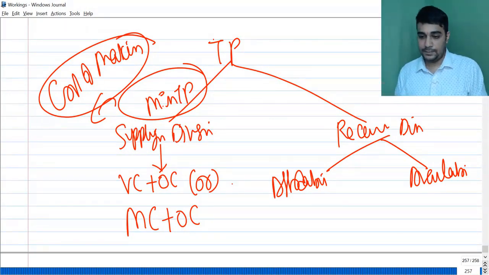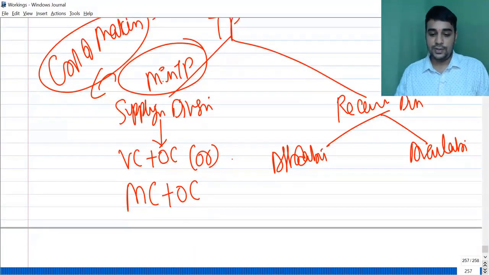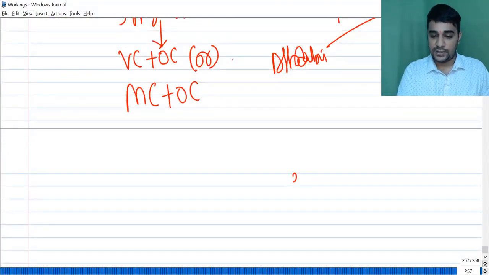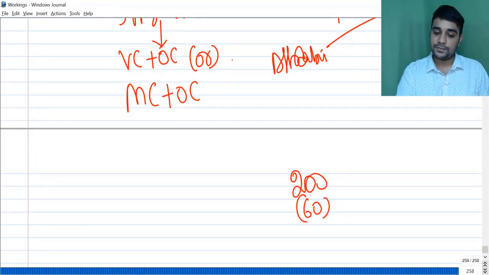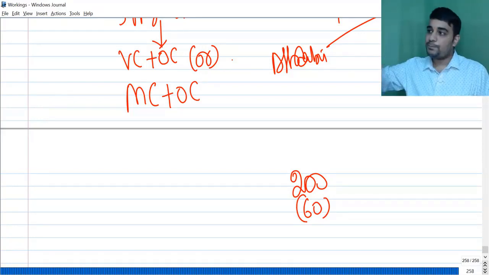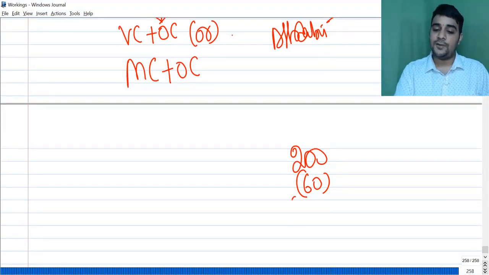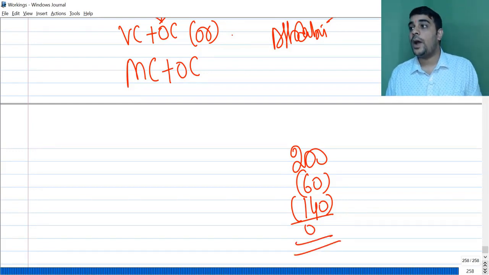For example, I am going to use a product from division A. So division A, I have my product which I sell for 200 rupees. This is the product I sell. Second division, my own cost is some 60 rupees. Then I have to take that product, use it and then sell it. Affordability criteria says you can afford to pay maximum 140. This will lead to zero profit, zero loss. You can afford to pay maximum 140.